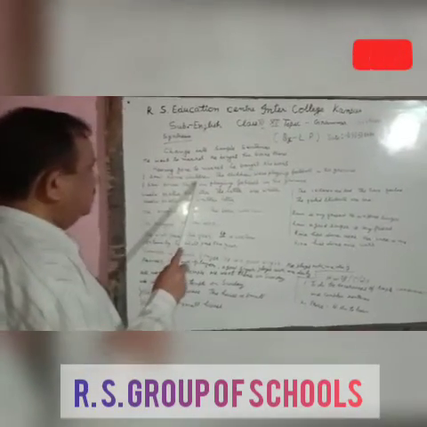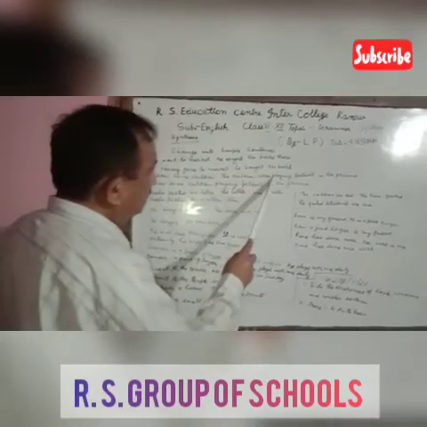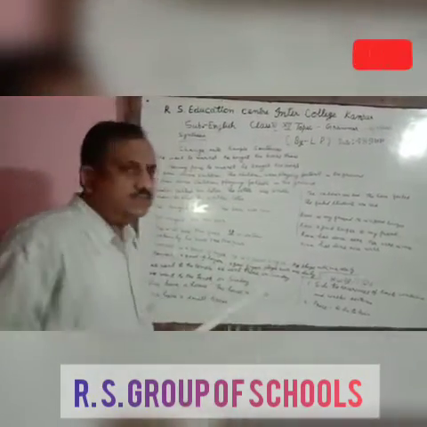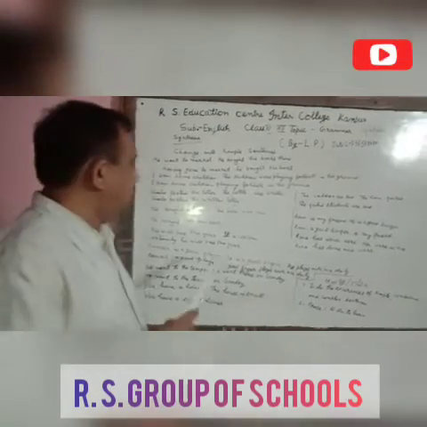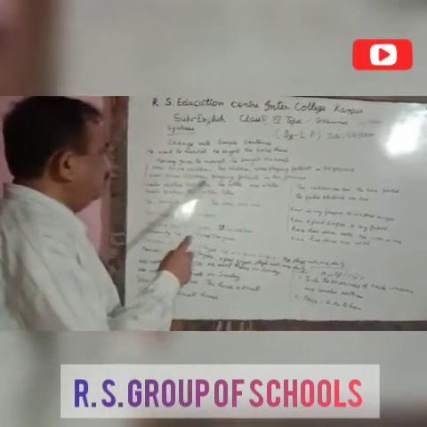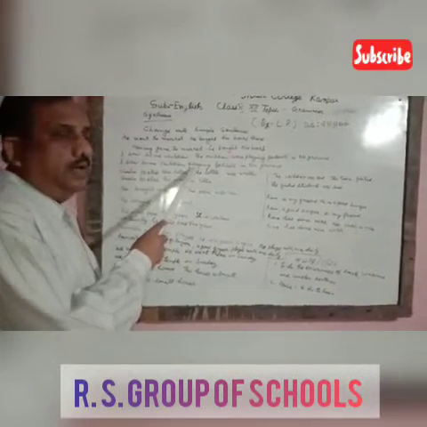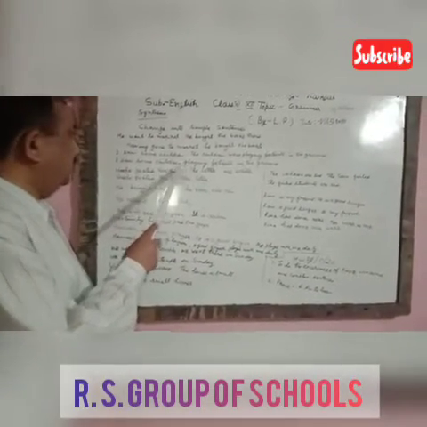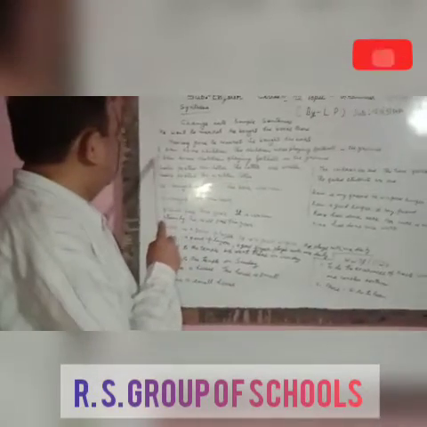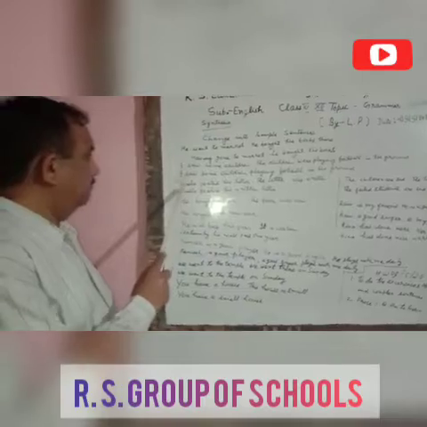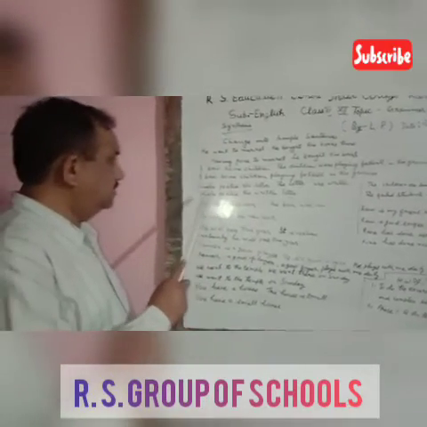I saw some children. The children were playing football in the ground. There are two sentences. We shall make them into one simple sentence. So: I saw some children playing football in the ground. We have used the present participle here, and there is only one verb, saw. Saw is the one verb here. So it will be a simple sentence.